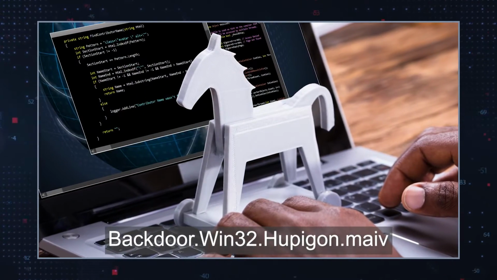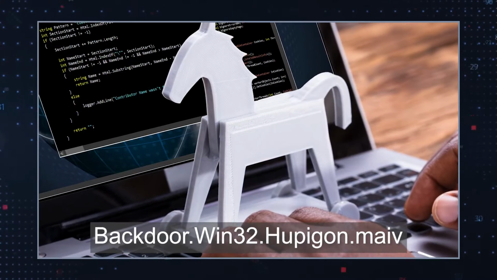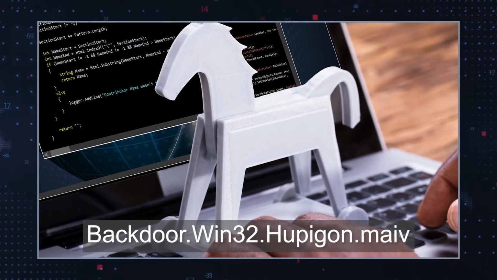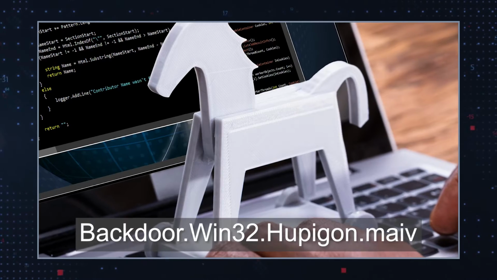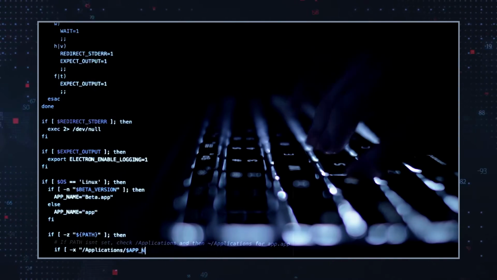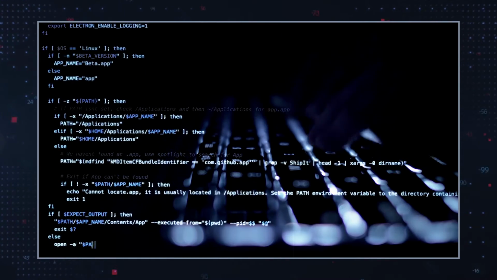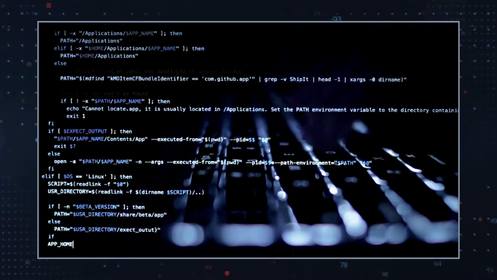Backdoor.Win32.Hupigon.maiv is a backdoor Trojan that can enter and operate in the background of a computer system. Users usually unwittingly allow this program to penetrate their computer security. Upon exposing a computer's vulnerabilities, Backdoor.Win32.Hupigon.maiv can open a backdoor giving remote attackers access to the system. Backdoor.Win32.Hupigon.maiv can also download malicious files that will cause further damage to the compromised computer.